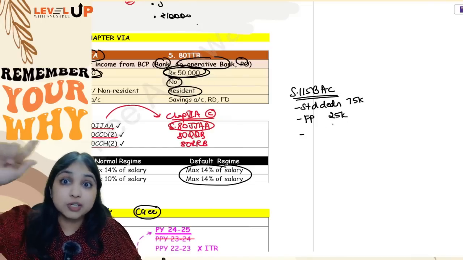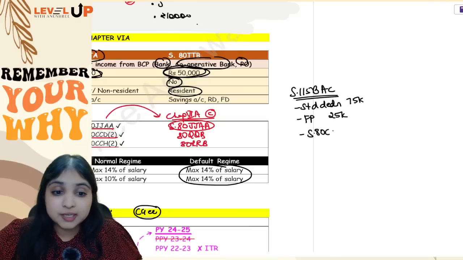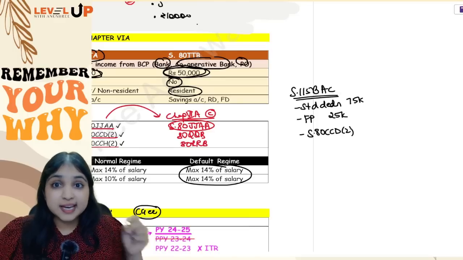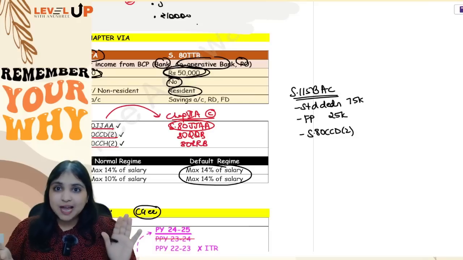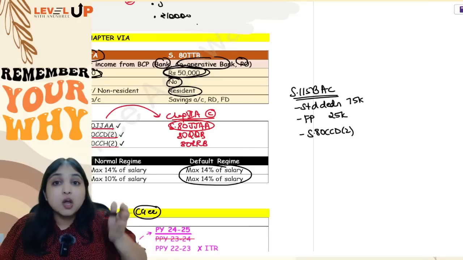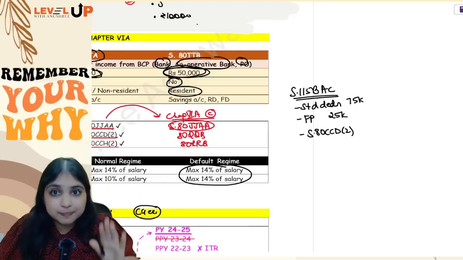So not 15,000, 25,000. Even this is an extra benefit. Third extra benefit is in 80CCD subsection 2. Generally how much deduction will you get under 80CCD(2)? 10% of salary is the maximum deduction you will get. Only if the employer is the central government or state government will your maximum deduction be 14% of salary.